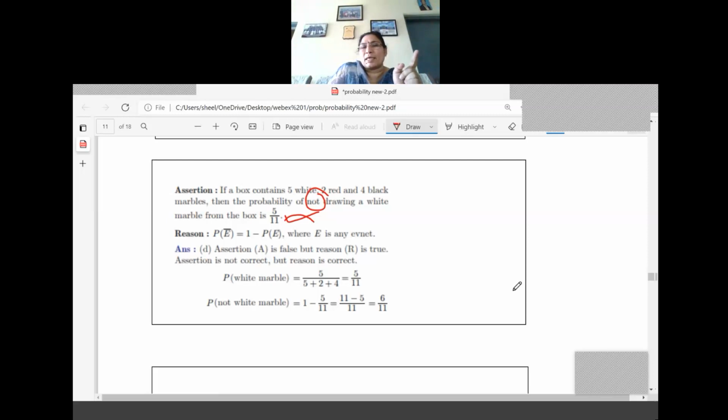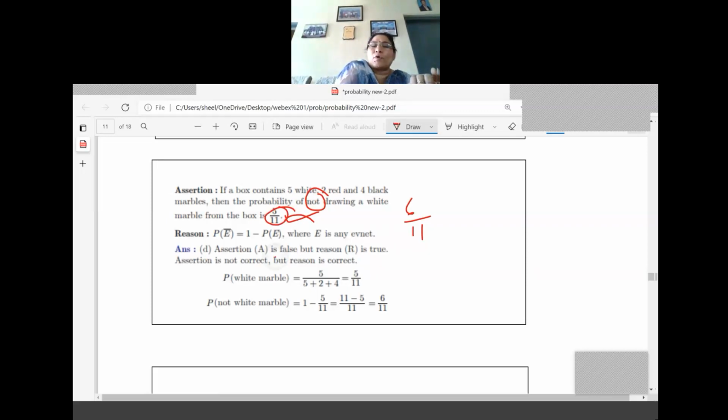I'll correct it once again. Probability of not drawing a white marble from the box is 5 by 11. So what is the answer we should get? It is not given there. So what is the answer they should write? Instead of 5 by 11, they should write 6 by 11. So it is written as 5 by 11. So what is the meaning?